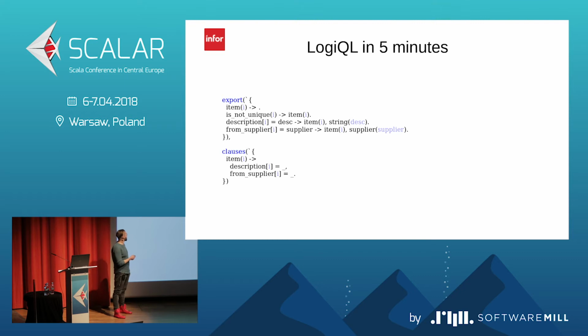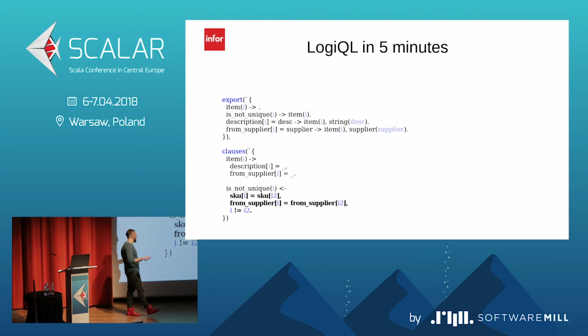The second thing is the rule, and the rule is the arrow from right to left. We can read it like this: if we have two different items, and these two different items have the same from supplier and the same SKU, it means that these two items are not unique.